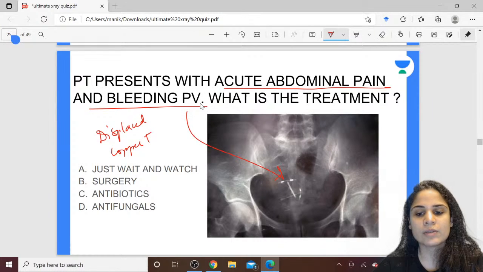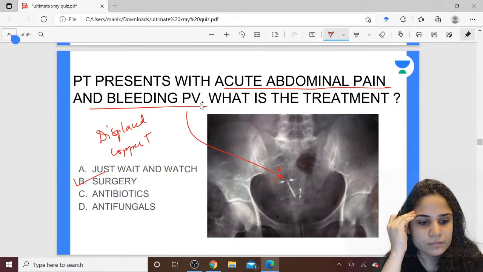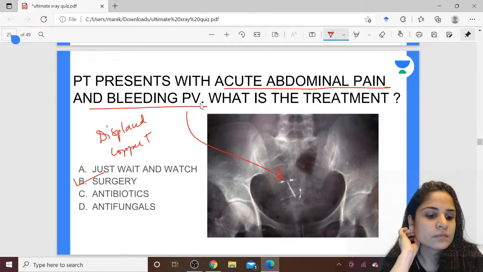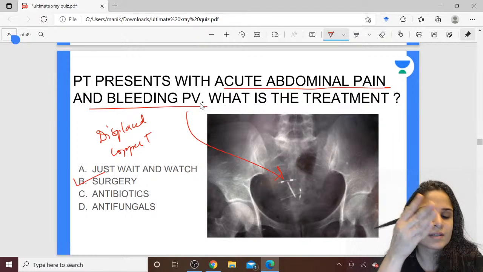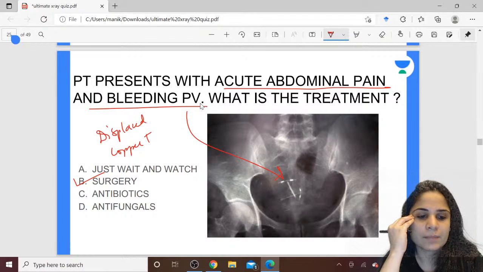So how will you deal with this? You will do a surgery. Can anyone tell me what surgery will be done? Laparotomy नहीं करना पड़ेगा भाई. You have to go into the uterus and remove it. This is not inside the abdominal cavity as yet, or peritoneal cavity as yet.